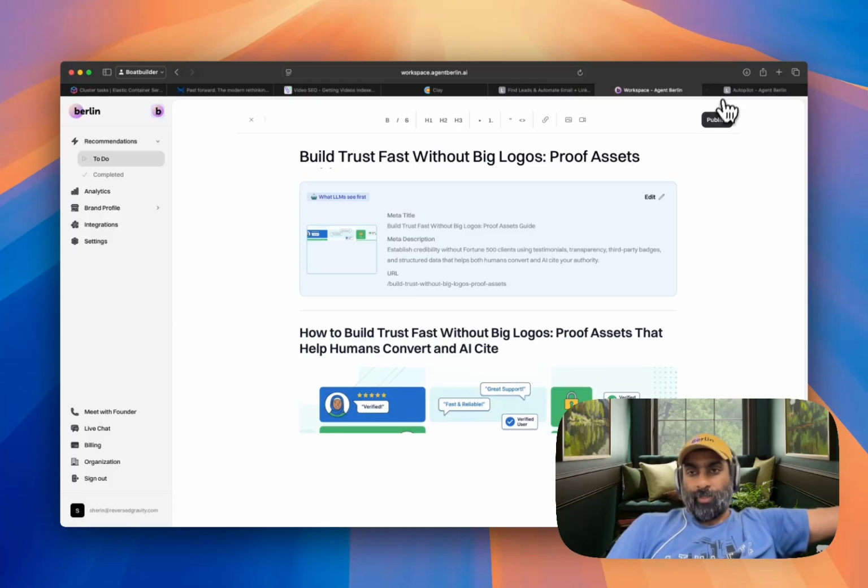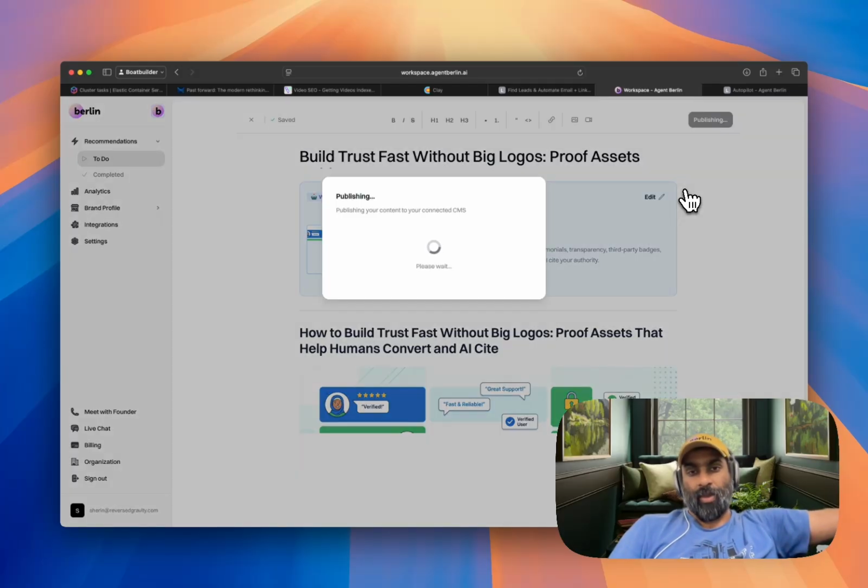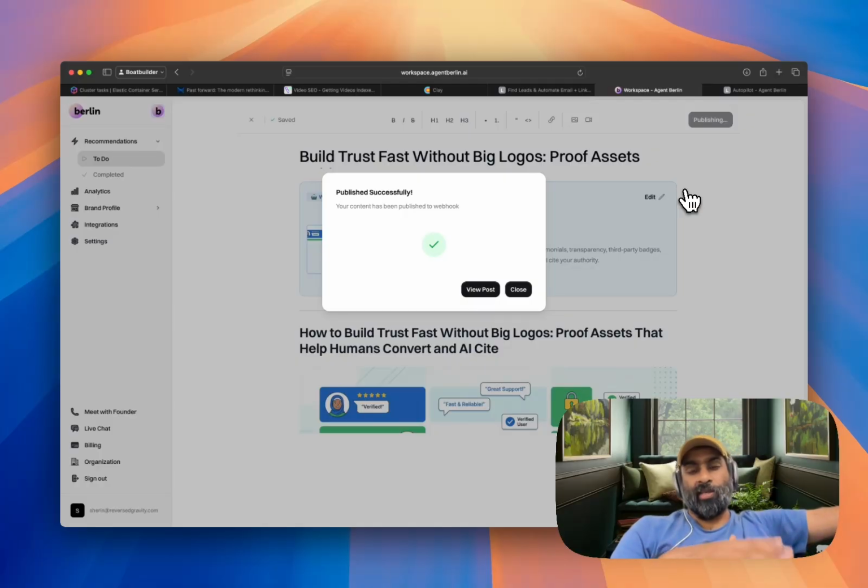The last piece in this puzzle is that you can click on this publish button, which would then do an auto publishing to the CMS that you have connected to the platform. Berlin right now has one-click integration with WordPress and Webflow, and also has a custom integration setup that we have documented in a way that LLMs can understand. So you can just copy the documentation and ask an LLM to build that intermediate layer for you if you don't have direct support. But creating direct support isn't very hard for us. So if your CMS is not supported, please reach out to us and we can make that CMS a first class citizen within the Berlin platform itself.